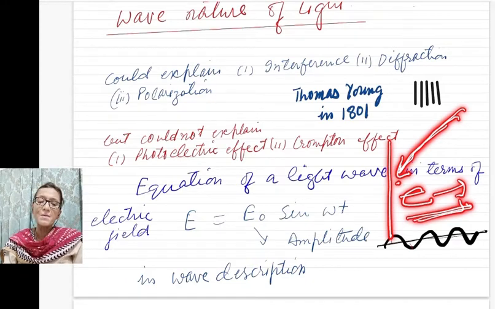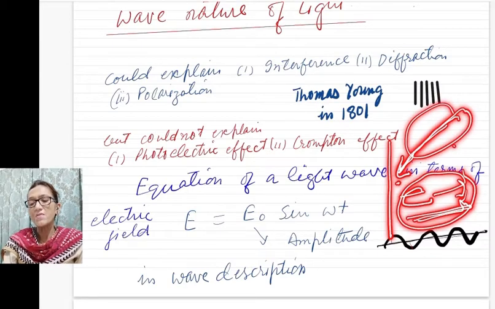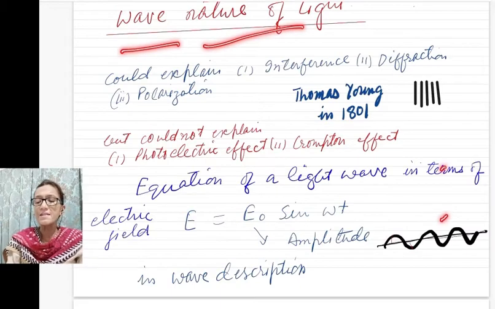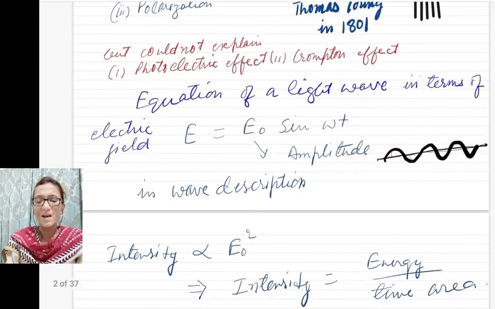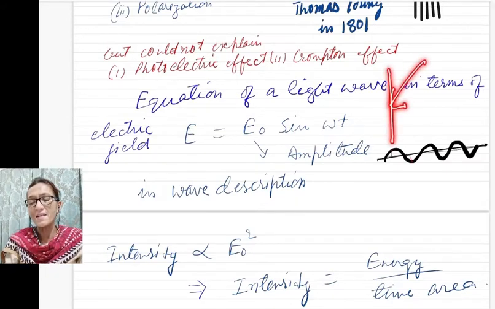So the main idea behind observing the nature of light is to compare the energies of the two, and you will find that in the wave description the energies were not matching. So let us see how this was established, that when a ray of light interacts with any metal surface, any matter, then it does not behave like a wave, it behaves like a particle.